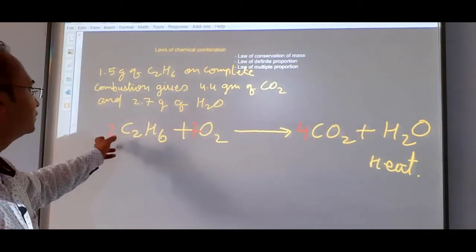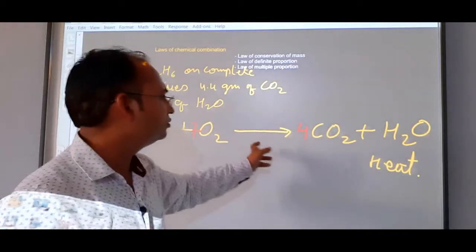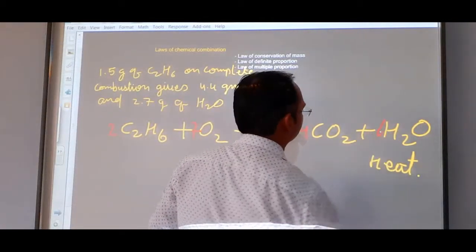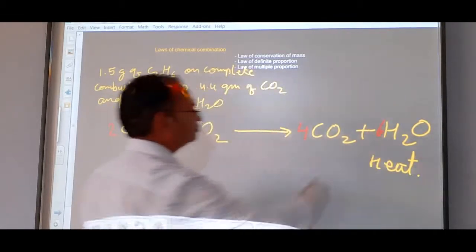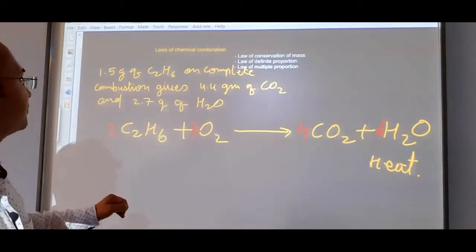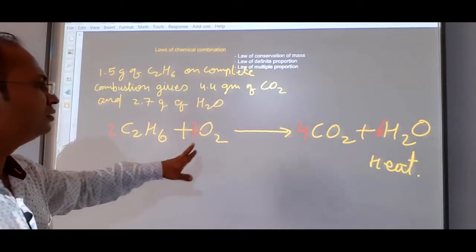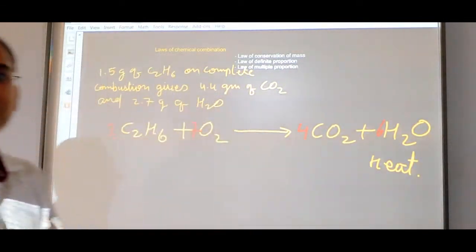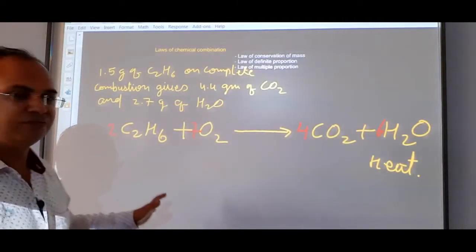Hydrogen 6 to the 12, right here 6 also, 6 to the 12, 12 hydrogens are there. Oxygen 7 to the 14, 4 to the 8, 8 and 6, 14. So this equation is balanced now.